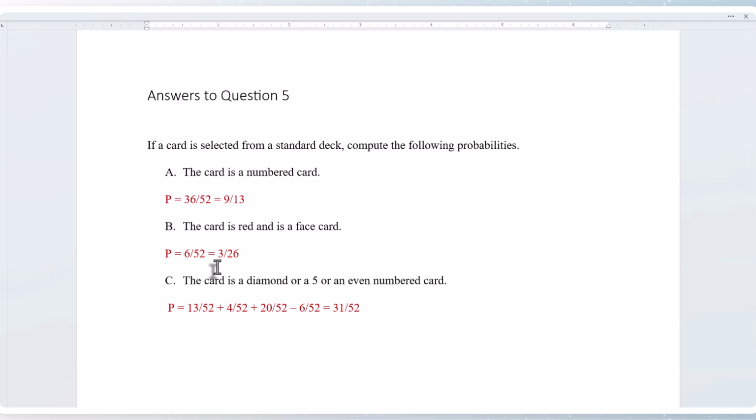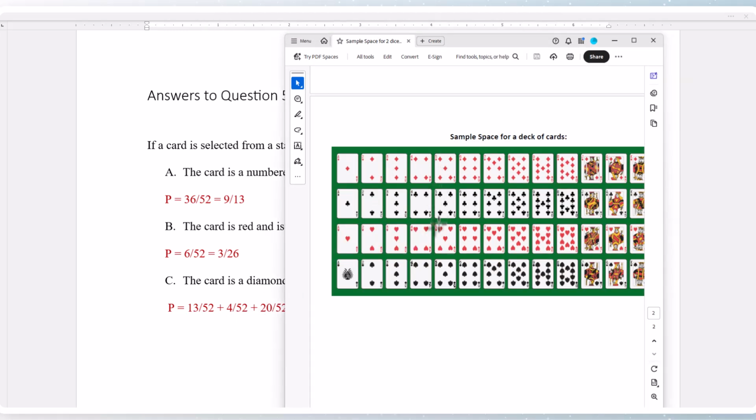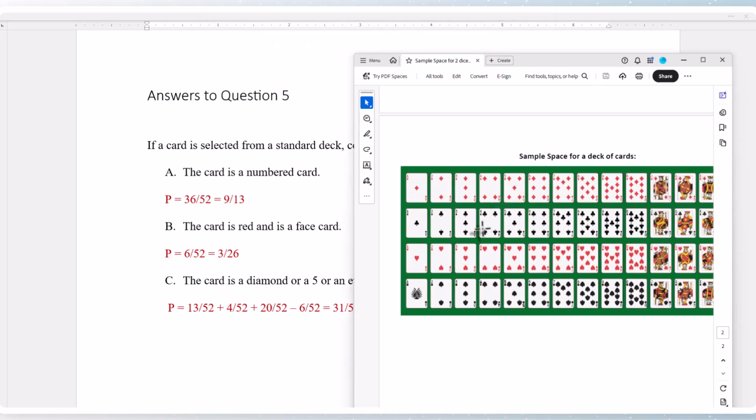For C, it's asking the card is a diamond or a 5 or an even numbered card. So we have 13 diamonds out of 52. Remember, or means plus. We have 4 5s out of 52. And an even numbered card, we count all the evens. There's 4, 8, 12, 16, 20.